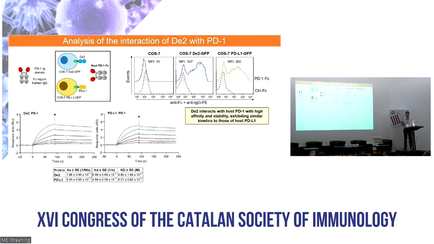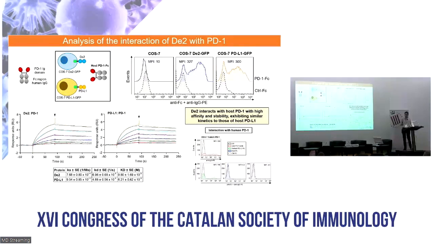The affinity for these interactions was calculated by surface plasmon resonance analysis, testing the binding of PD-1 to increasing concentrations of D2 or host PD-L1. As you can see here, the viral protein shows a high affinity and a stable interaction with the host receptor, again in a similar fashion to PD-L1. I'm not going to enter into much detail, but performing similar types of analysis, we also observed that D2 does not interact with human PD-1.